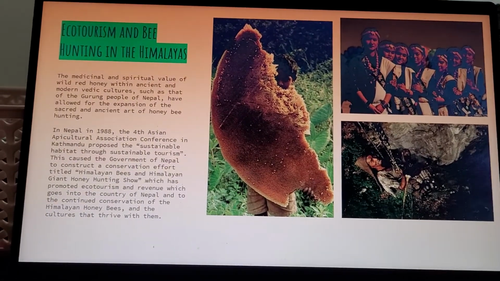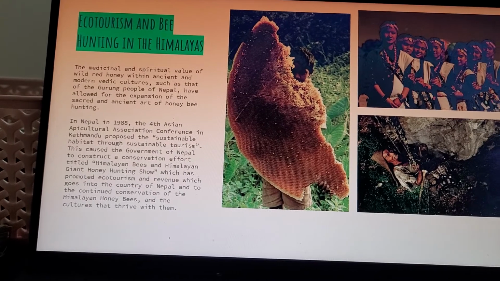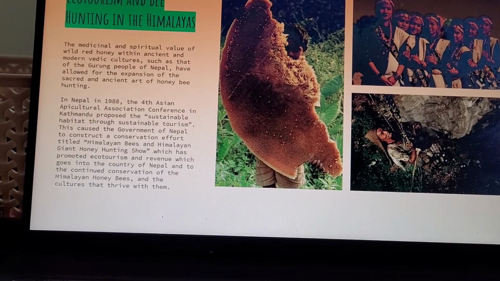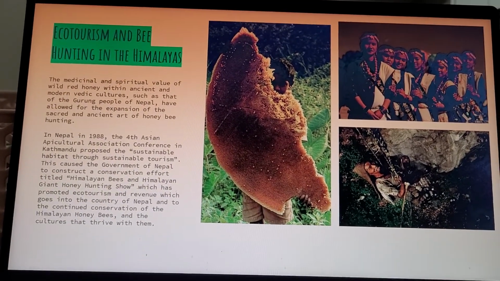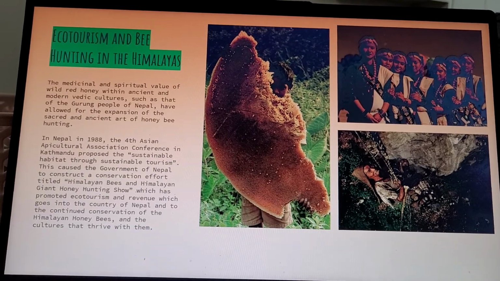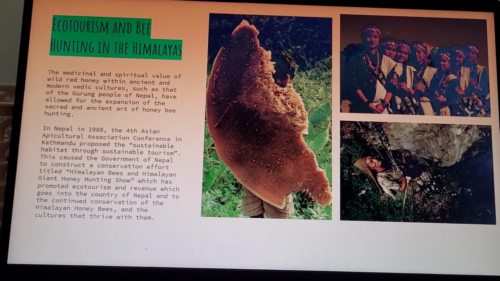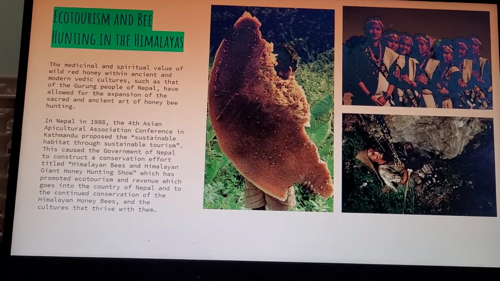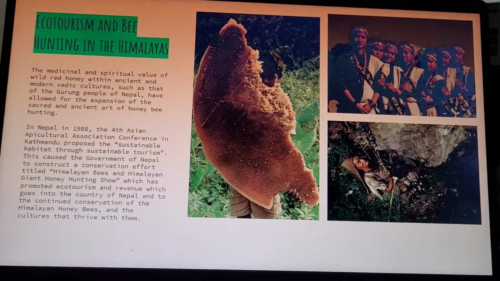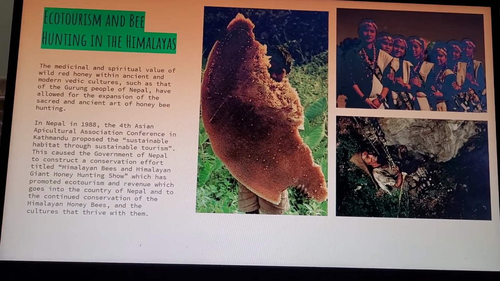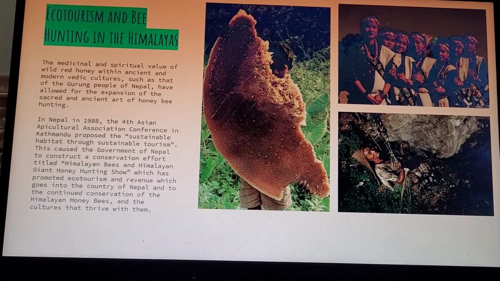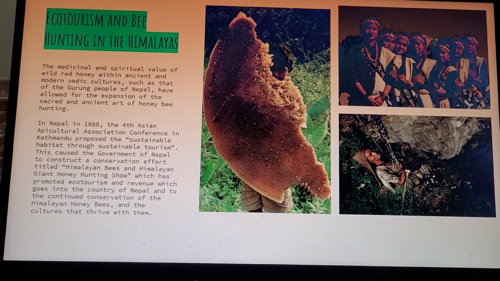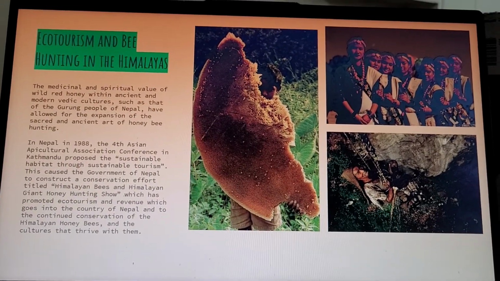In Nepal, the 4th Asian Apiculture Association Conference in Kathmandu actually proposed the sustainable habitat through sustainable tourism, which allowed foreigners such as presidents, governors, and ambassadors to come to Nepal and actually practice the ancient and sacred art of giant honey hunting. This practice, which is now more open to the public, has allowed for a lot of ecotourism and revenue that comes into Nepal, which is then continued and contributed to the conservation of the Himalayan honeybees and the cultures that thrive with them.